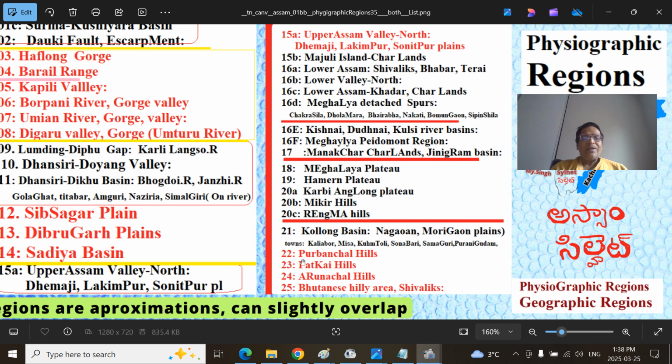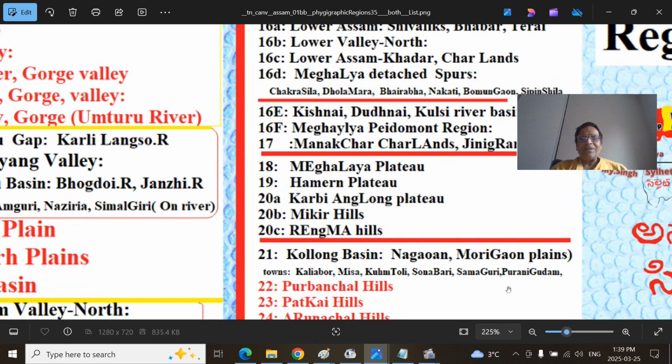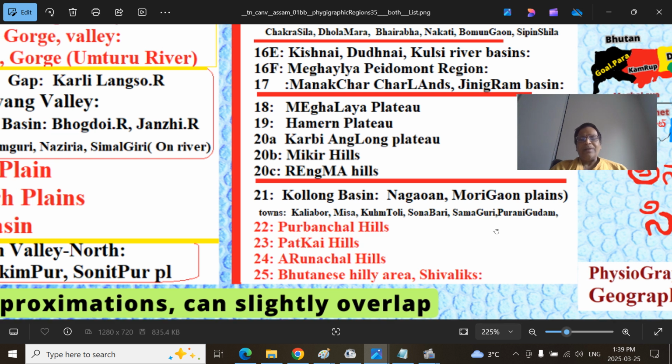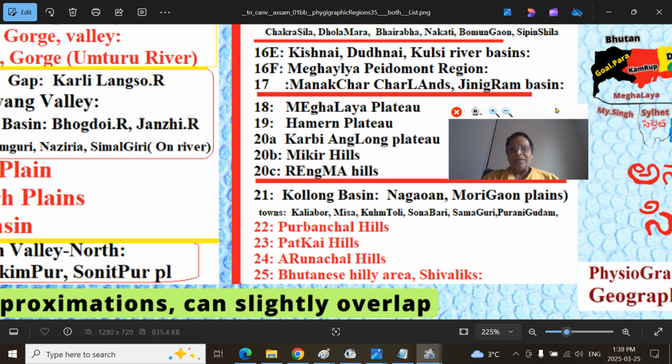So here, what are these towns? The Kalong Basin, the historic Nagaon district, now Morigaon plain. This is a typo here, it is Morigaon. That is the Kaliabor region, the town of Kaliabor. Kaliabor is a very historical city where the great Assamese warrior Lachit Barphukan passed away just one year after the Battle of Saraighat. His mortal remains are buried there in Kaliabor. Then Misa, Kumtoli, Sonabari, Samaguri and Purani Gudam. These are the major urban centers there.